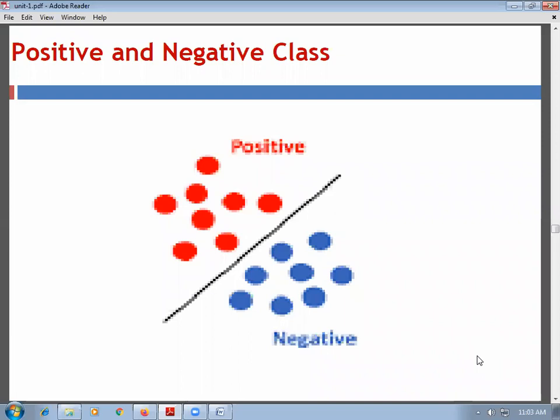Now, suppose we consider an example of binary classification for training or evaluating. If we want to decide whether an email is spam or not, then when the email is spam, that is treated as the positive class, and when emails are not spam, they are treated as the negative class.